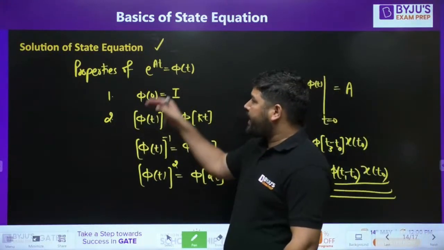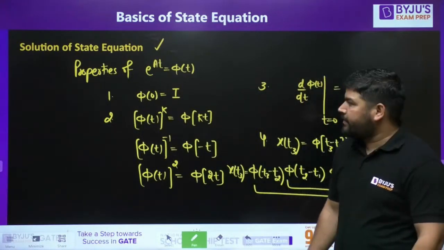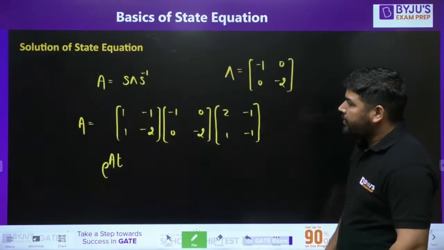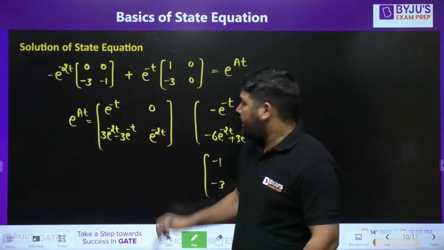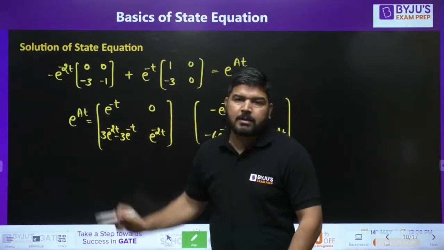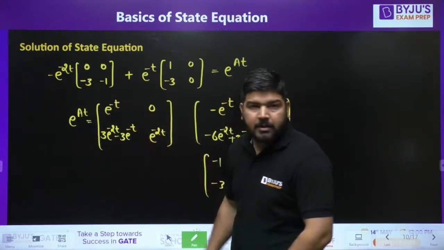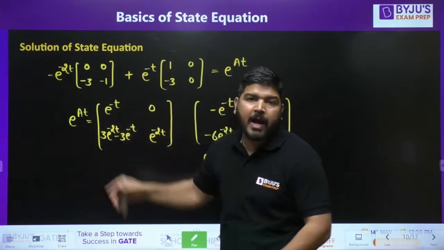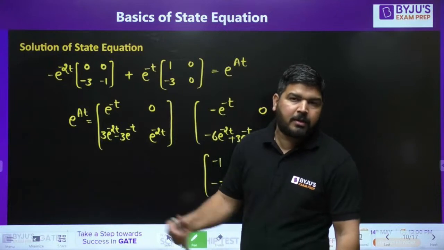I have revised the properties of e to the power At also. So this lecture is very important as far as these properties are concerned, because sometimes the question comes asking which of the matrices represents the state transition matrix. You have to check the properties. First property: if you put t equal to 0, this matrix has to be the identity matrix.